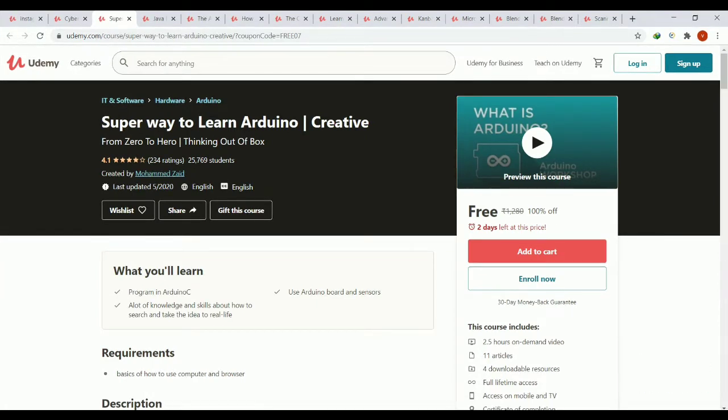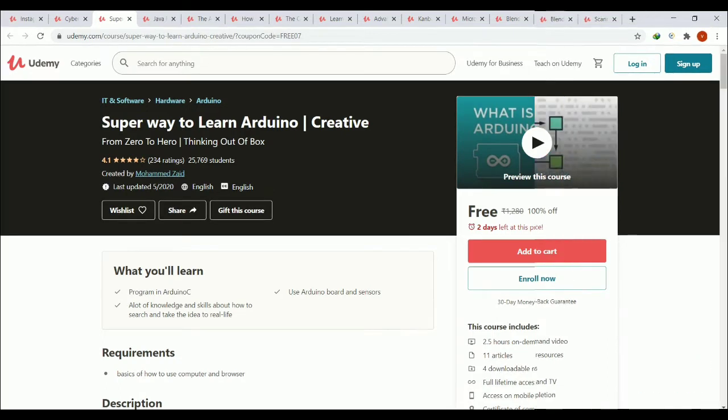Super way to learn Arduino. Creative. Description: from zero to hero, thinking out of box. Requirements: basics of how to use computer and browser.